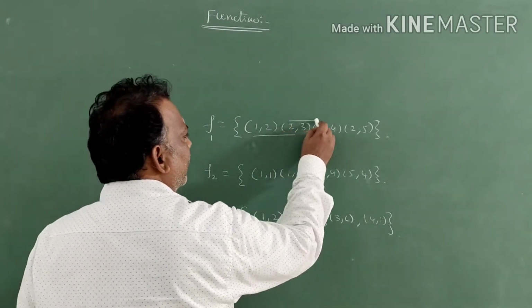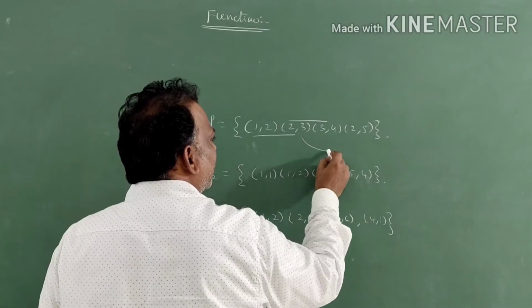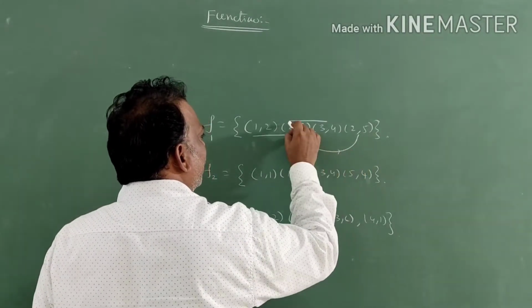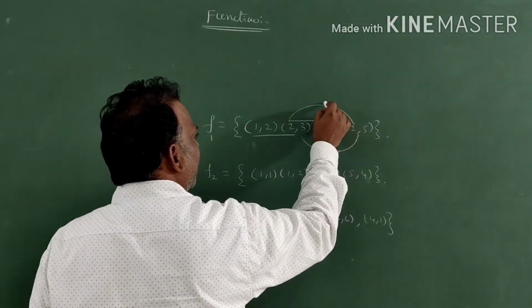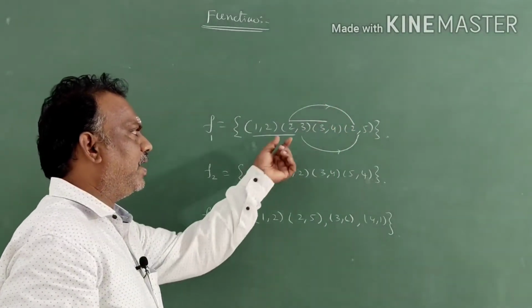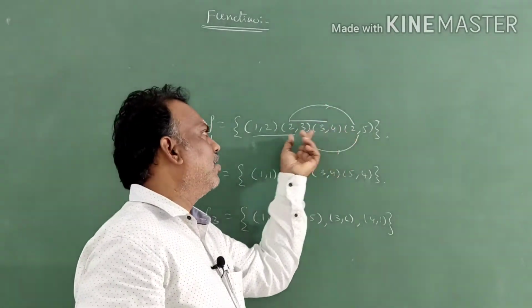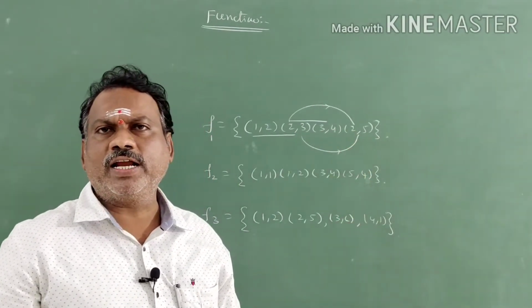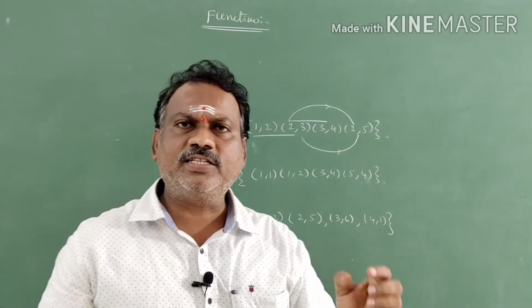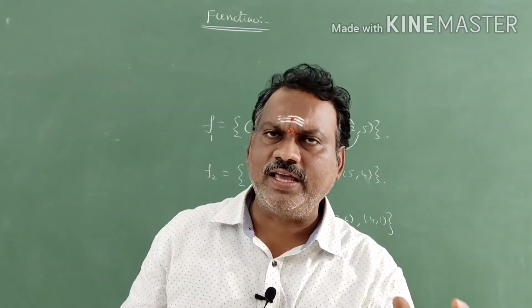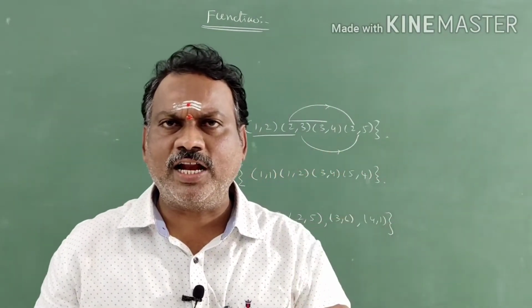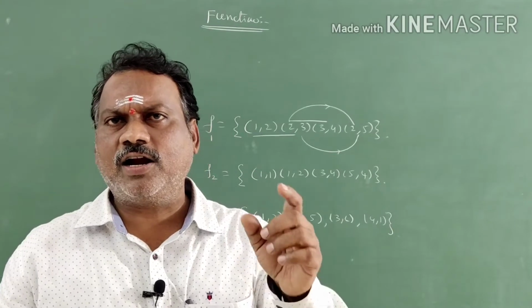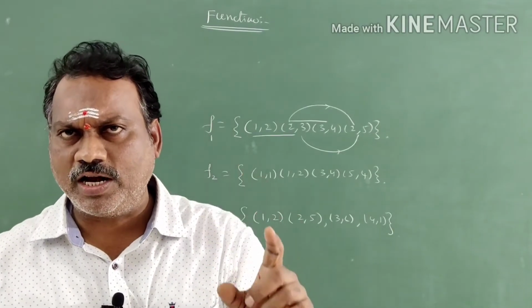These two also are different. But you can see these two ordered pairs have the same first coordinate. Correct or not, students? Ordered pair (2,3) and ordered pair (2,5) have the same first coordinate. So we don't call it a function, it is just a relation.